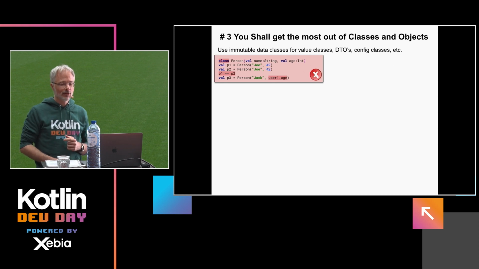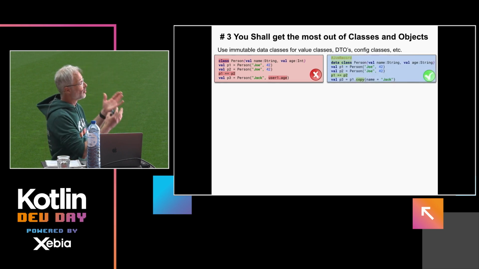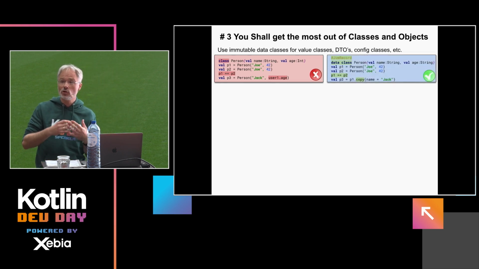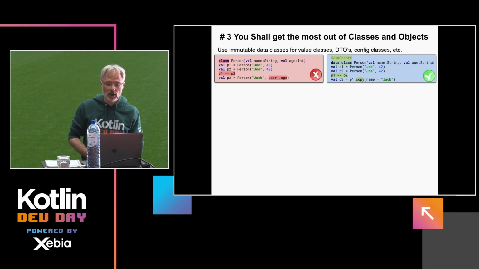Okay, get the most out of classes and objects. We already talked about it: whenever you have a domain, of course you use data classes. And I don't know if you knew that, you have the JvmRecord annotation. So should you use this from Java, then you could use it in Java as a record class, which can be kind of nice for the Java people.